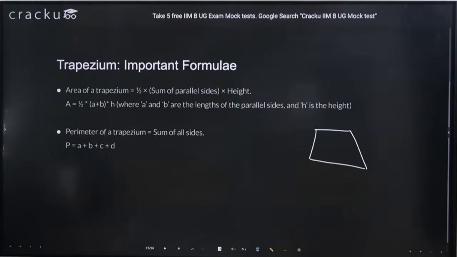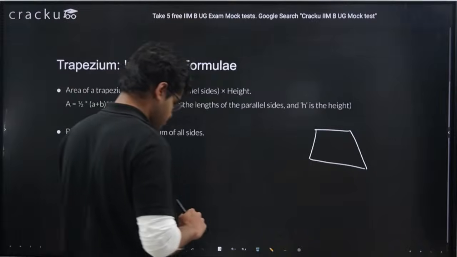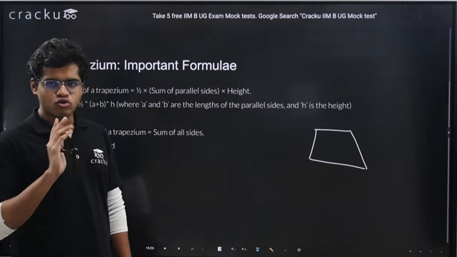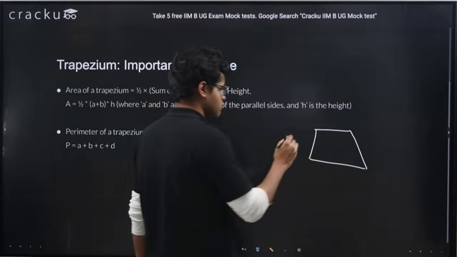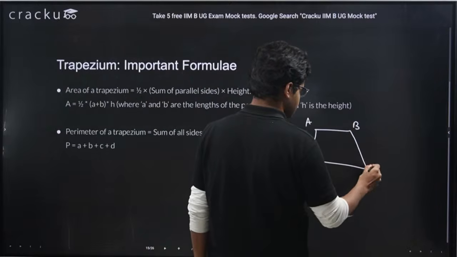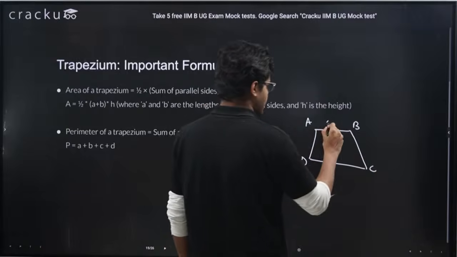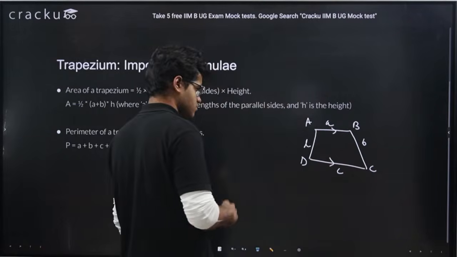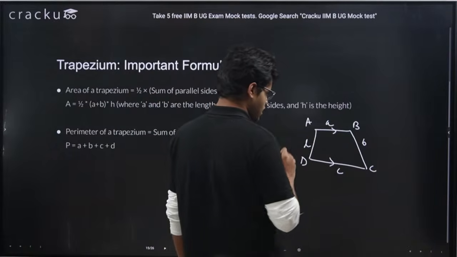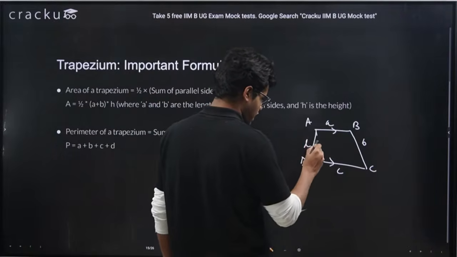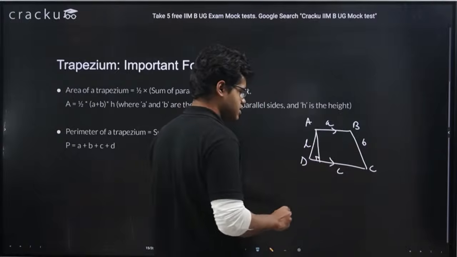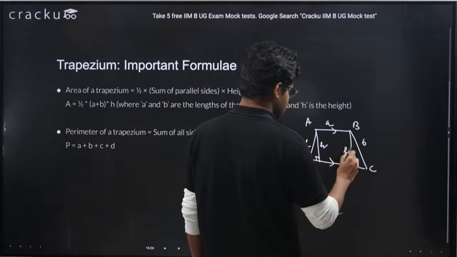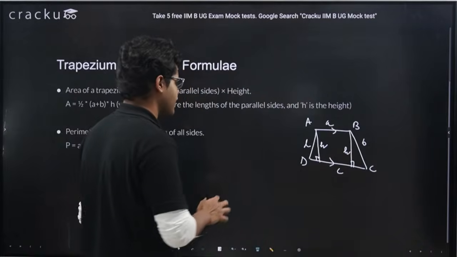See, we know quadrilateral, we will deal with two things, area and perimeter. Now this is a trapezium, say ABCD. Let's say this be A, B, C and D. This is parallel to this. If I am drawing a perpendicular from A to the side DC, this is H, right? This we will call the height of the trapezium.